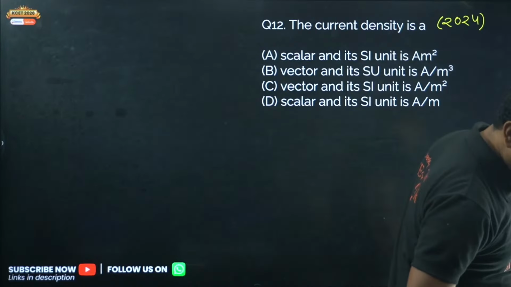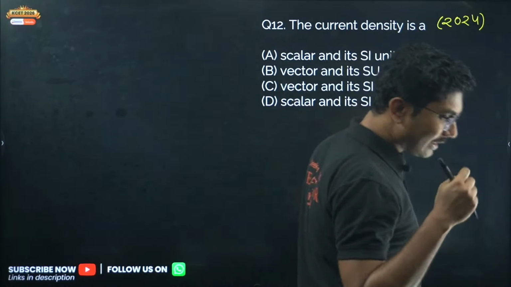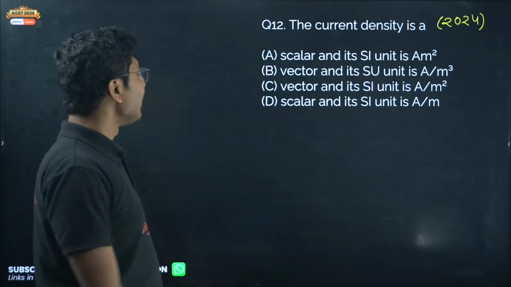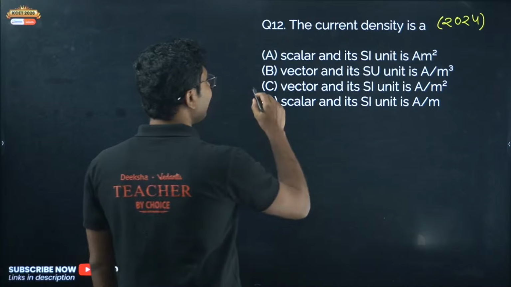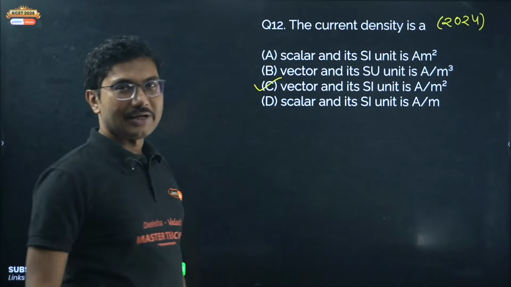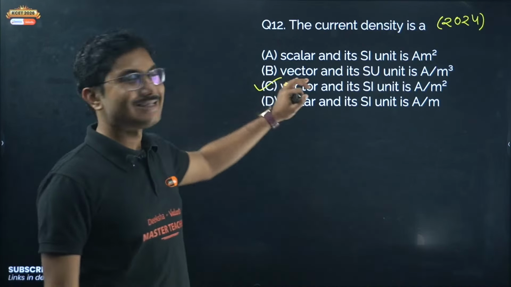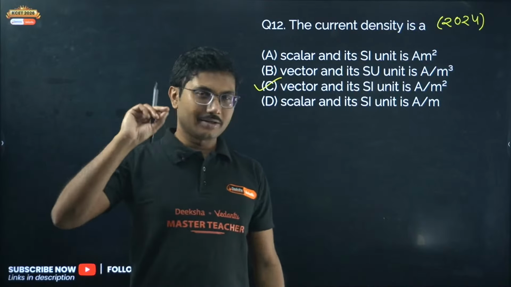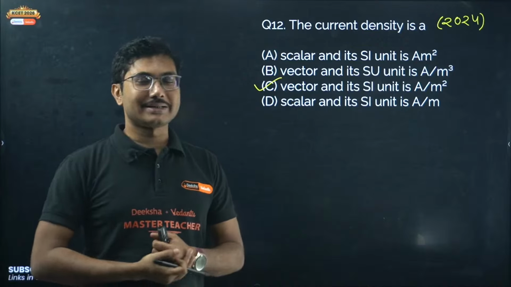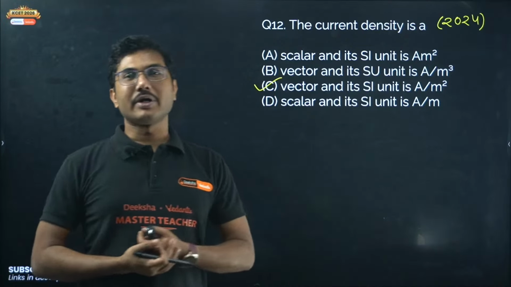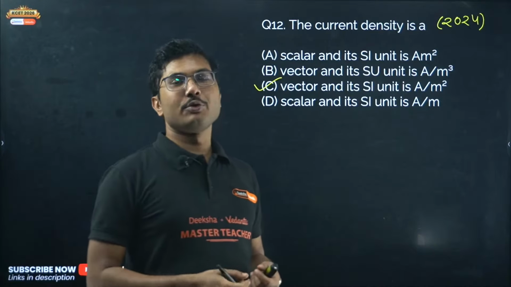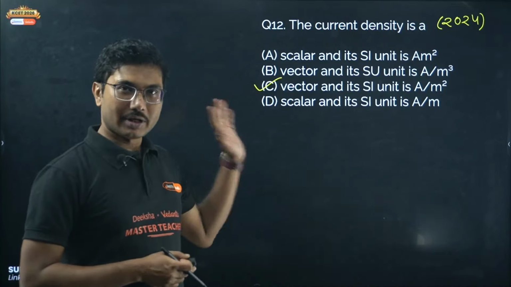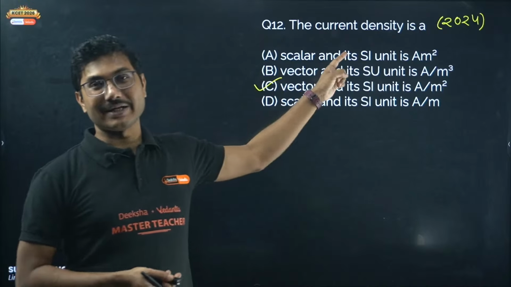12C, 11C is already done. 11C is not the answer, 11D is the answer. If you are answering 12C, yes, it is correct. So vector and SI unit is ampere per meter square. Remember, current is not a vector quantity. Even though it has some sense of direction, it is not a vector quantity because it does not follow vector addition rules. That's why current is not a vector quantity, but current density is a vector quantity.